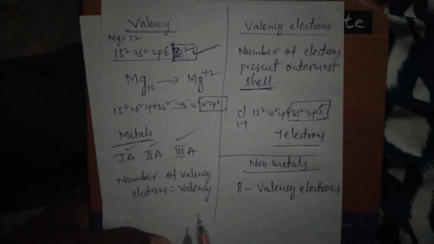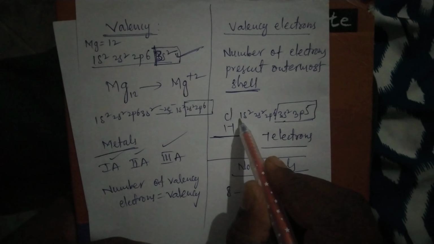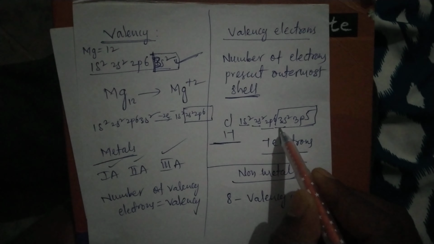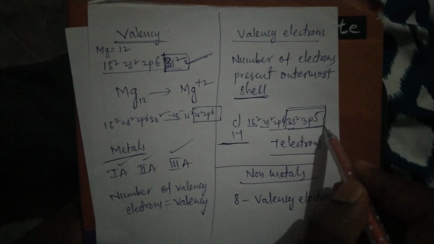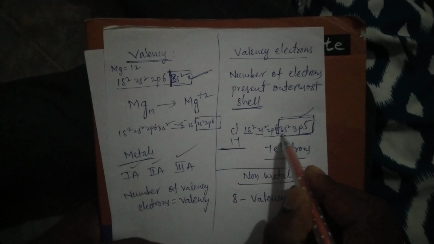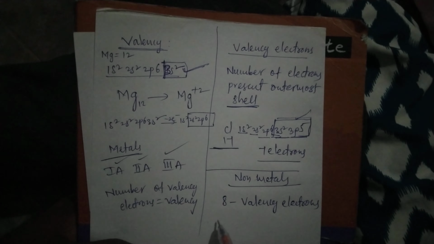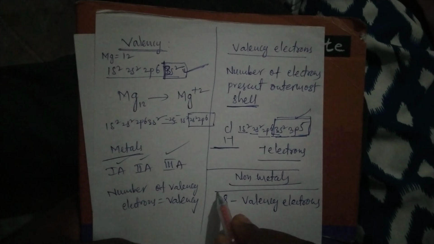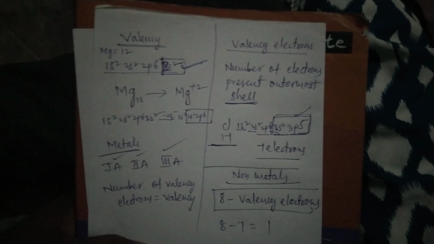Suppose chlorine here. The atomic number of chlorine is 17. The electron configuration is 1s2, 2s2, 2p6, 3s2, 3p5. What is the last shell, the outermost shell? The third shell. In the third shell how many electrons are there? 2 plus 5, 7 electrons. By using this formula, 8 minus 7 is 1.